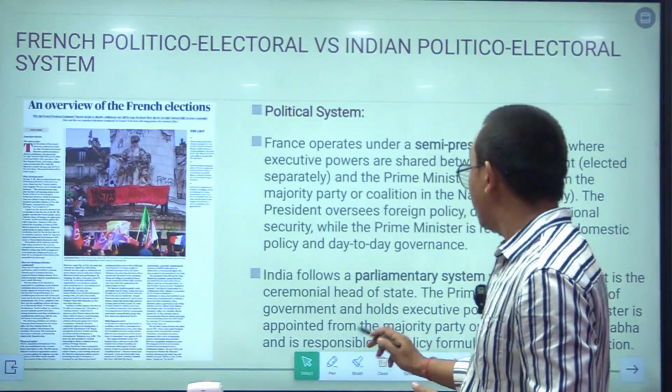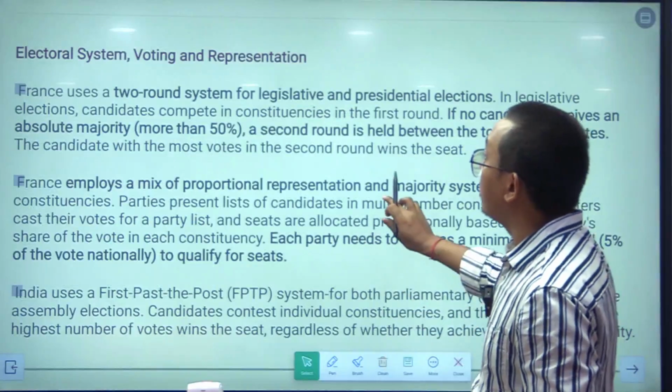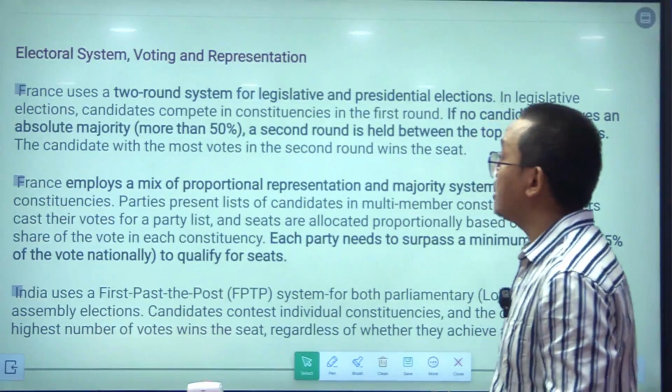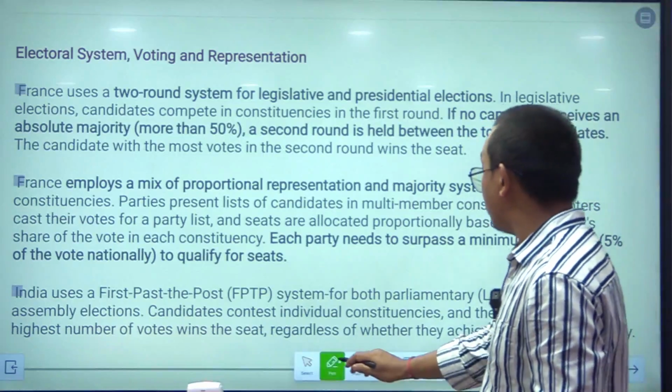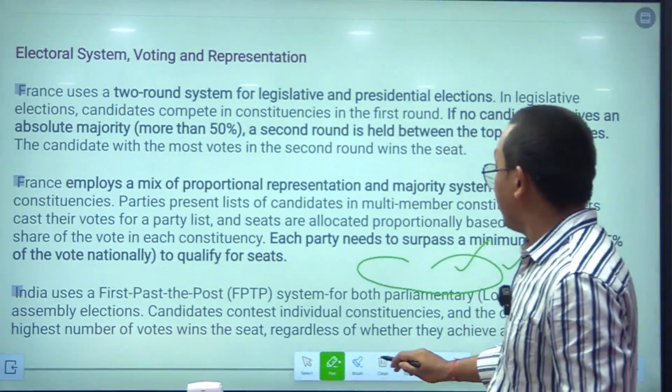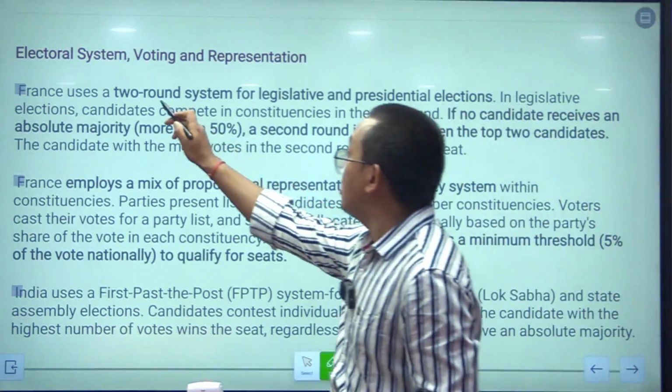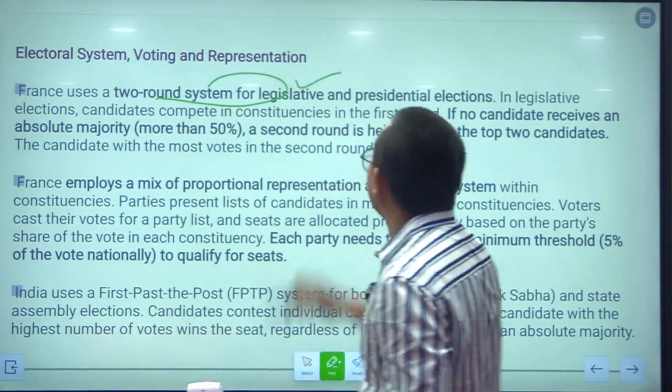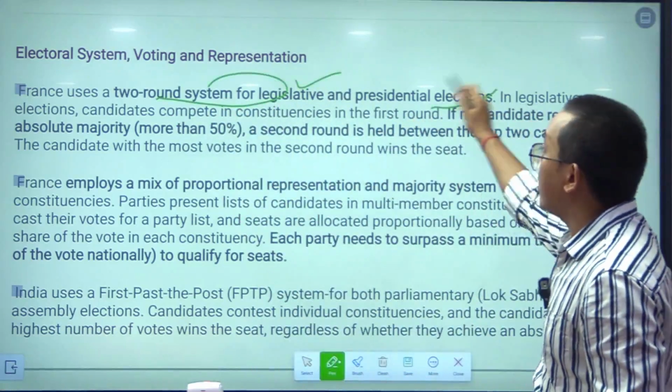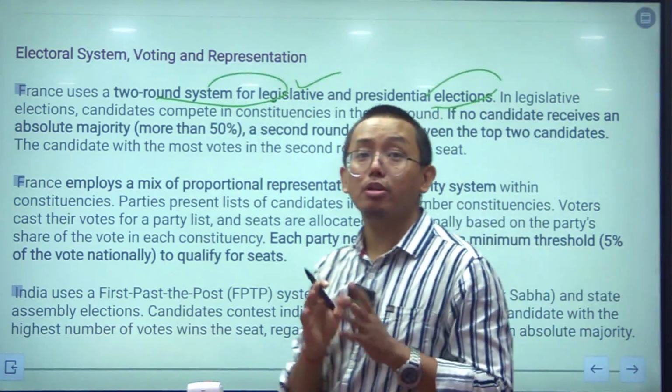Now, moving on to another point. Another point is the electoral system. As we were discussing, France uses a two-round system for the legislative and presidential election. So, the two-round system, this is a very important point.